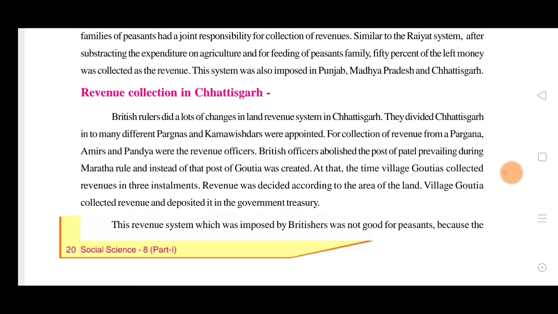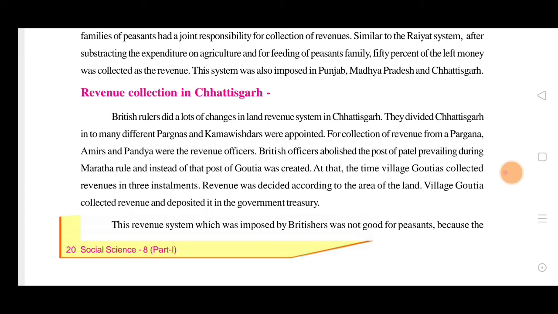The British officers abolished the post of Patel prevailing during Maratha rule, and instead the post of Gautiya was created. Before that, one leader called the Patel used to be there in the villages. They abolished that and started the Gautiya post. At that time, the Gautiya collected revenue in three installments, at three different times, from all the subdivisions as they were divided.